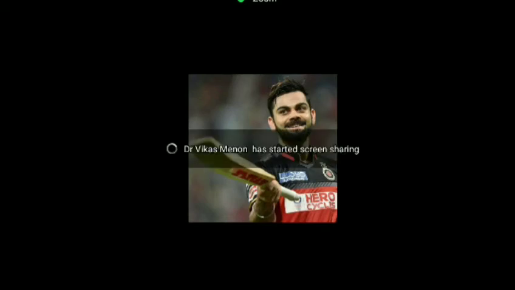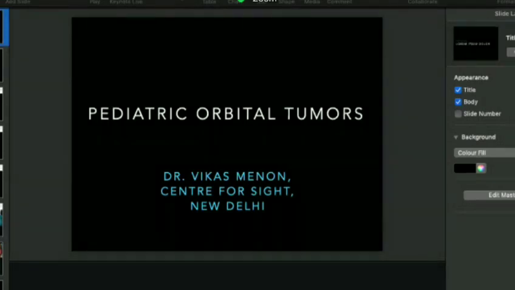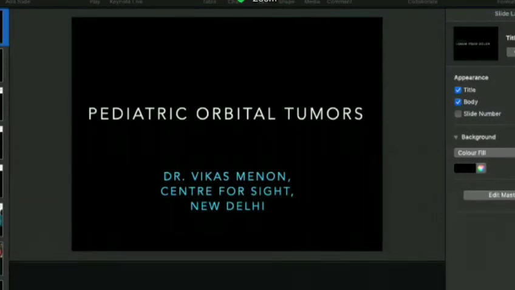So we move on into the next talk, and the next speaker is Dr. Vikas Menon. Dr. Vikas completed his basic medical education from Government Medical College, Amritsar. He did his post-graduation, that is DNB in ophthalmology from Sir Gangaram Hospital, New Delhi, and subsequently a fellowship in ophthalmic plastic surgery, orbital surgery, and orbital oncology from L V Prasad Eye Institute, Hyderabad.